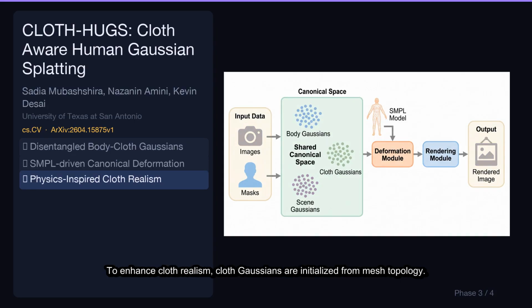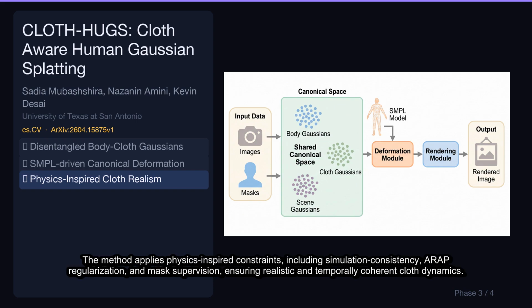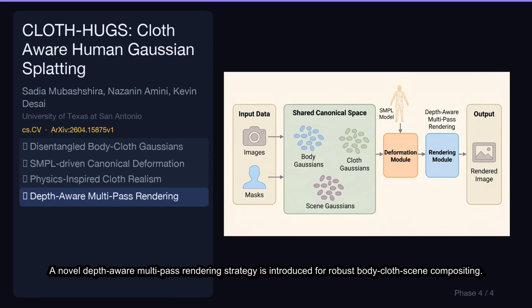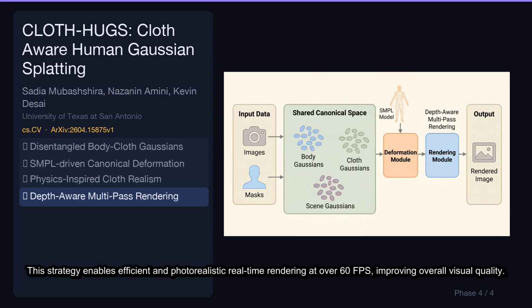To enhance cloth realism, cloth Gaussians are initialized from mesh topology. The method applies physics-inspired constraints, including simulation consistency, ARAP regularization, and mass supervision, ensuring realistic and temporally coherent cloth dynamics. A novel depth-aware multi-pass rendering strategy is introduced for robust body cloth scene compositing. This strategy enables efficient and photorealistic real-time rendering at over 60 FPS, improving overall visual quality.